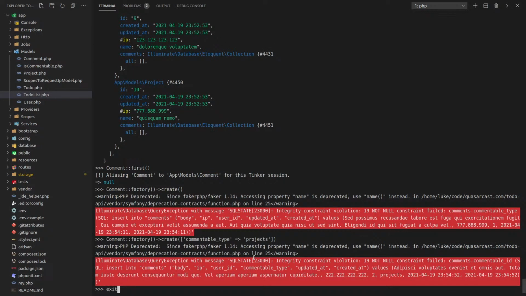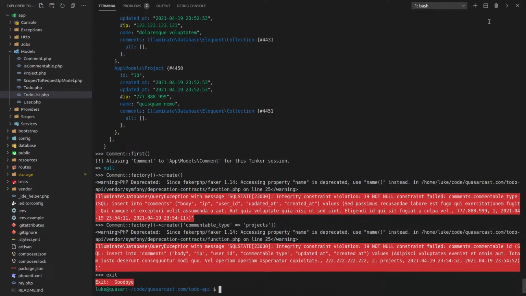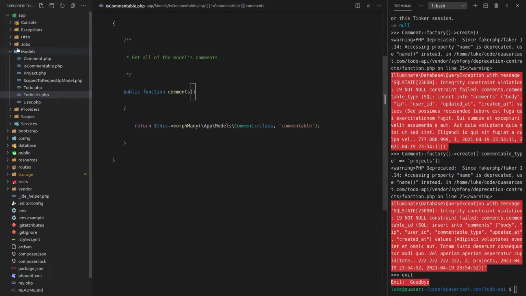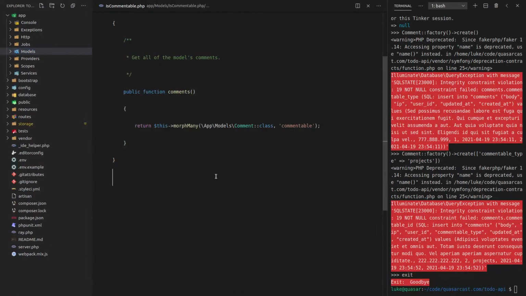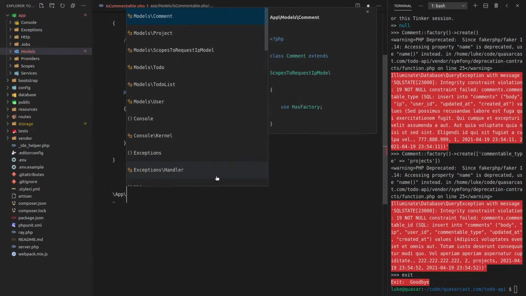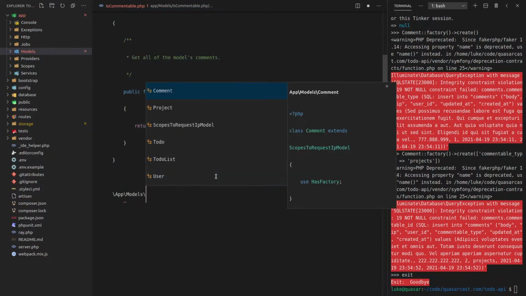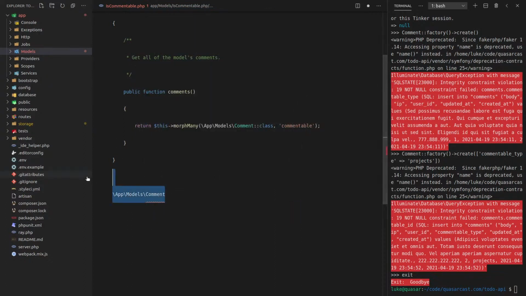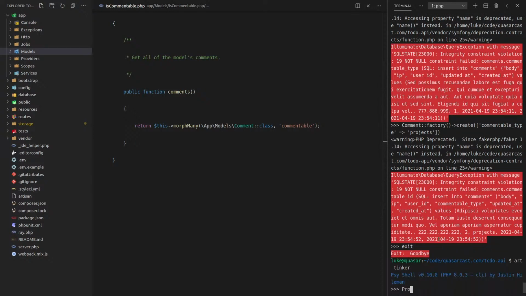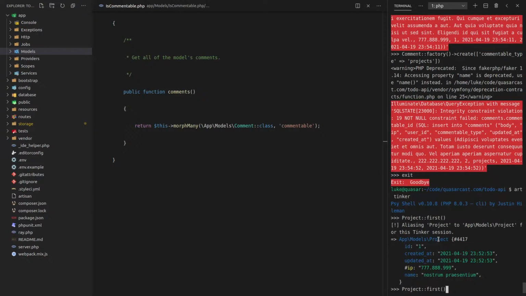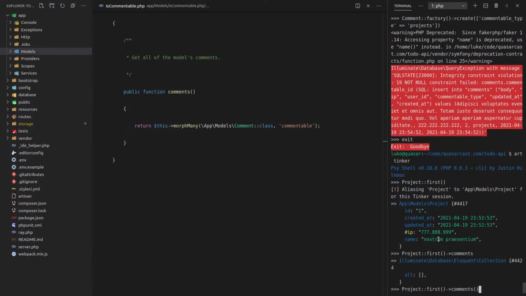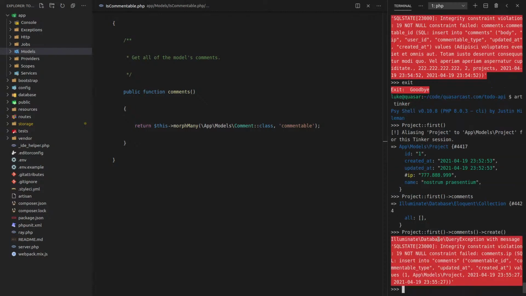Oh, hang on. Yeah, I think I'll want to use morph maps here because by default, the type ends up being something like this, like app models comment or something like that. And so that's not what I want. We could at least try and create one. Let's say project first, grab the first project comment, which should give us nothing. So then let's say create, just to check if that method exists, and it does.